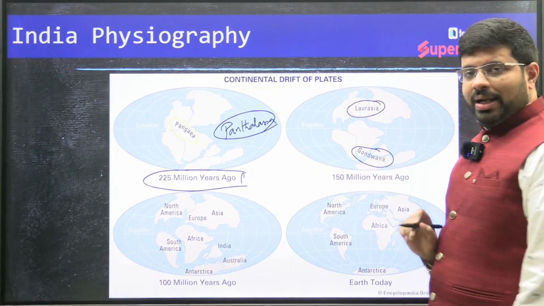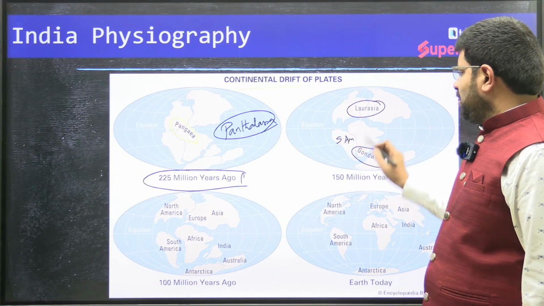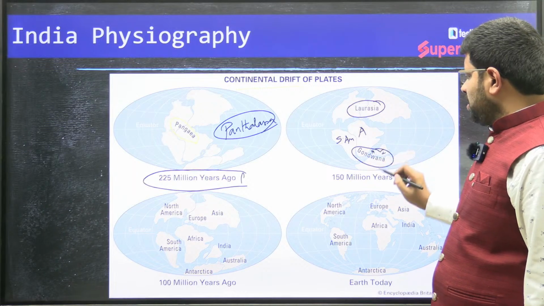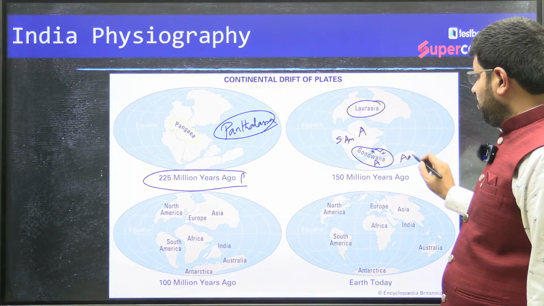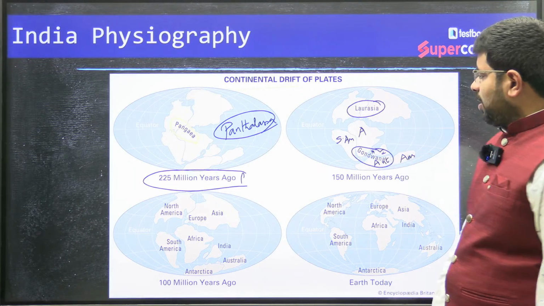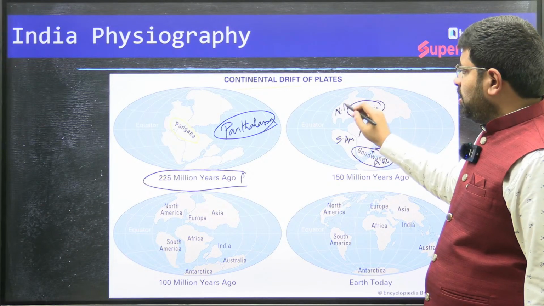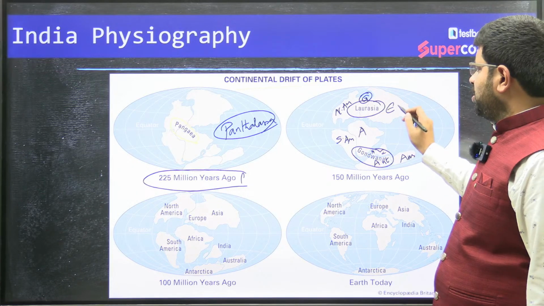So Gondwanaland consists of the present continents like South America, Africa, Madagascar, the Indian subcontinent, Australia, and Antarctica. Then Laurasia is about North America. You find parts here, Greenland, and then you will find Eurasia.